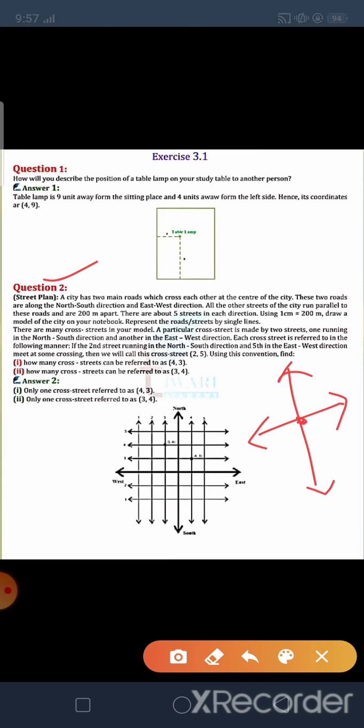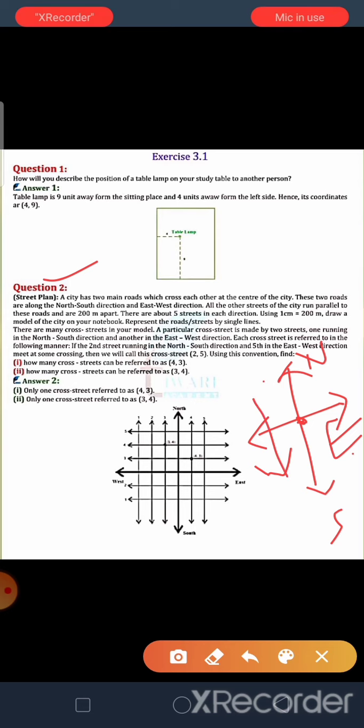At the center of the city, these two roads are along the north-south direction. So here we indicate it as the north and it as the south, and the east and west direction. And all the other streets of the city run parallel to those roads and are 200 meters apart. It means the distance between the other roads is 200 meters, and they run parallel to each other, like north-south and east-west.